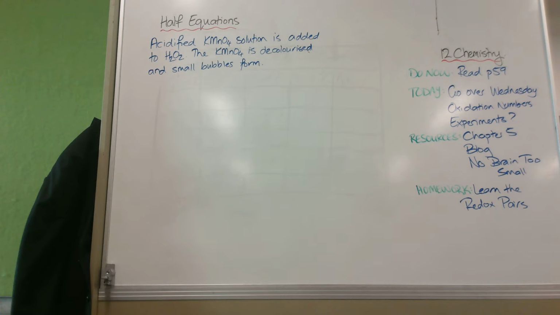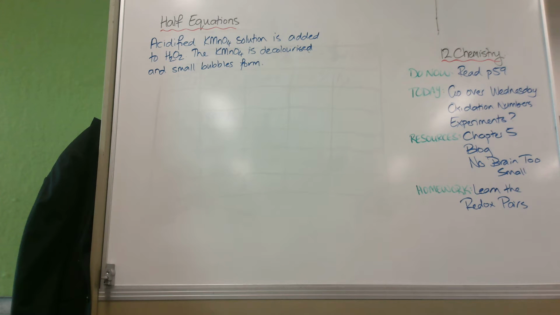If we do this, we notice that the purple colour of the potassium permanganate disappears. And we also, if we're observant enough, notice some small bubbles being given off. If I add the permanganate fast enough, it's really obvious. The bubbles are really obvious to see. So the first thing we have to understand is what are the species involved.